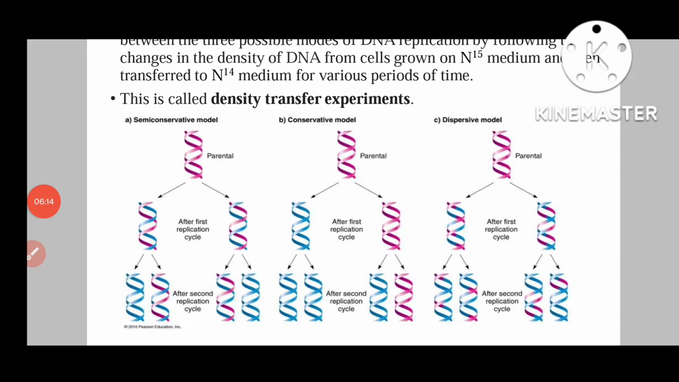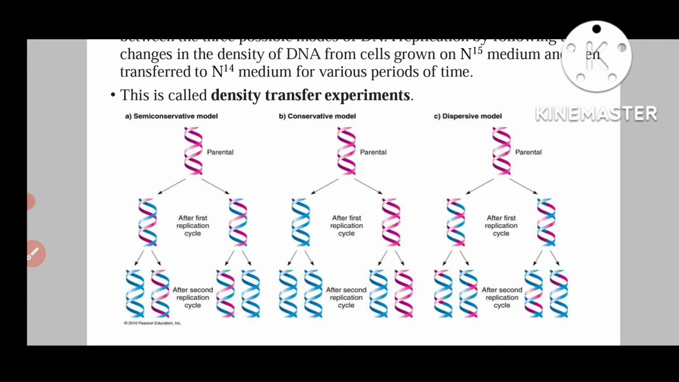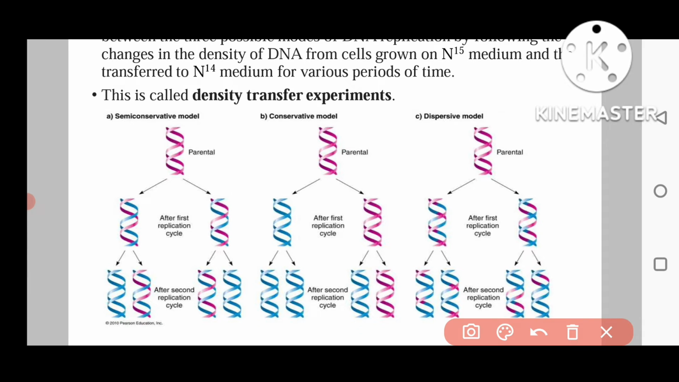You can recall that there are three modes of DNA replication. This is the semi-conservative mode, this is the conservative mode, and this is the dispersive mode. In the semi-conservative mode, we have already discussed in the previous videos that the two strands separate from each other, and by taking the template of one strand, a new strand is synthesized. Here the old strand is shown in purple color, and the new strand which is synthesized is shown in blue color.